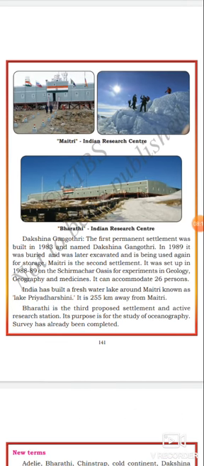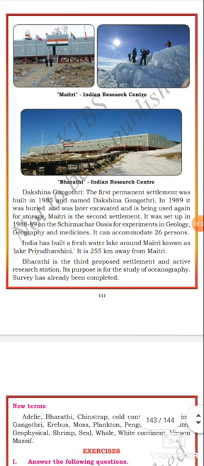In 1989, it was buried under the snow, and later it was excavated and is being used again for the purpose of storage.